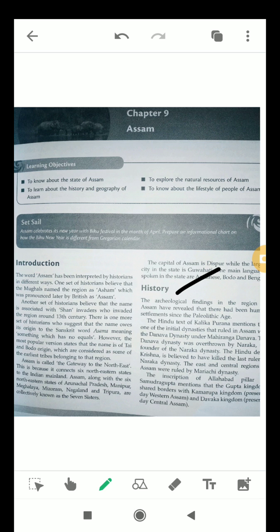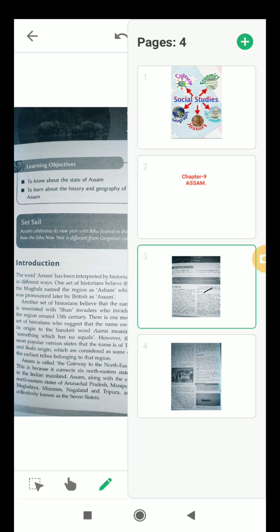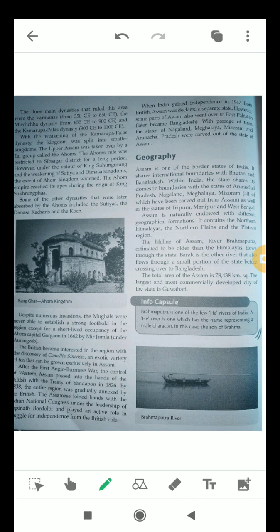Present day Western Assam was Kamrupa, and the Devaka kingdom was Central Assam. Then what happened next? The three main dynasties that ruled this area were the Burmans, then the Lecha dynasty, and the Kamrupa Palas dynasty. They were the main dynasties which ruled in our state.